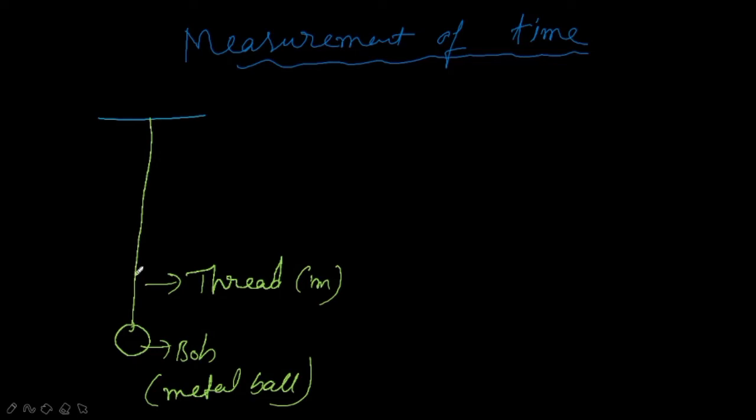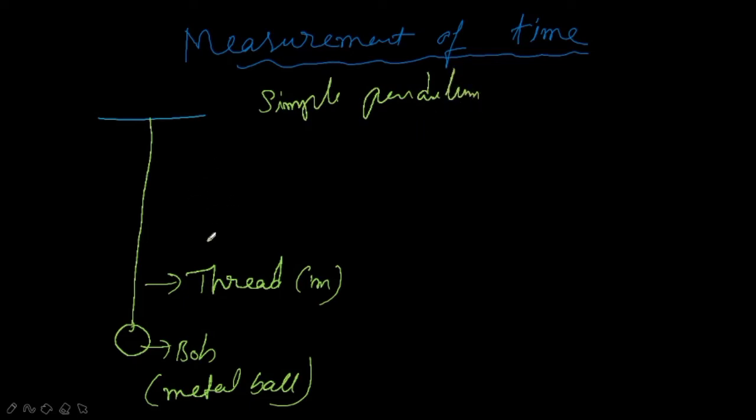Then how do we use a pendulum to measure time? Just now in the previous section I said all the clocks work on a simple mechanism, that is a simple pendulum. They use the mechanism of a simple pendulum, that is with the help of a periodic motion, right?